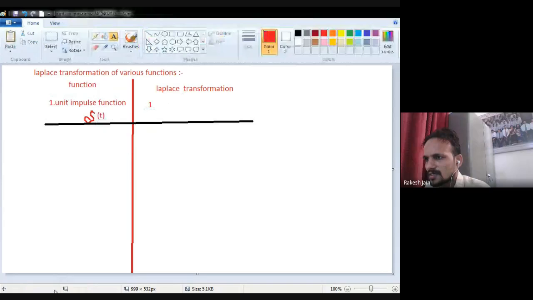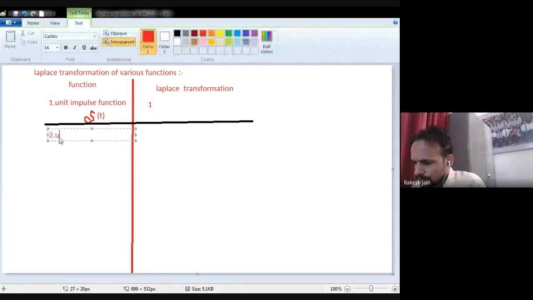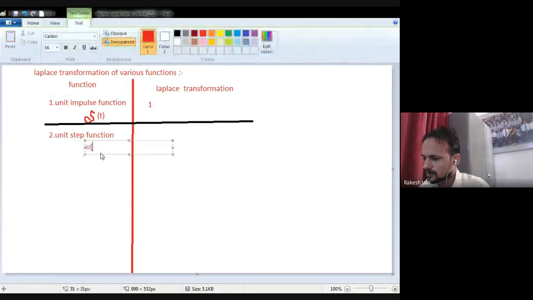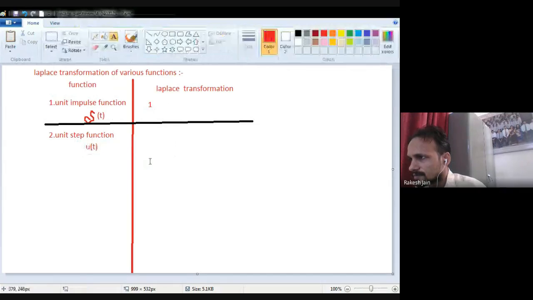The second one is the unit step function, that is u(t). So the Laplace transformation of u(t) will be equal to 1 by s. The Laplace transformation of the unit step function, denoted by u(t), is 1 by s.